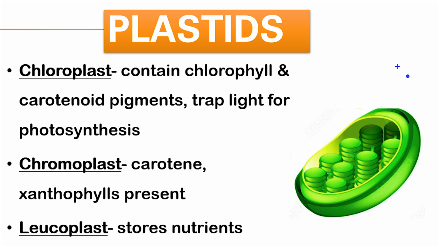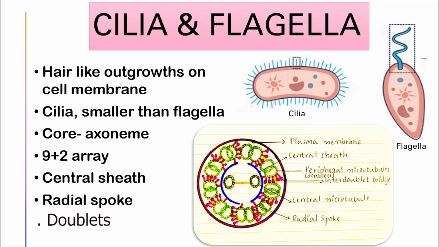The chromoplast contains fat-soluble carotenoid pigments like carotene, xanthophylls, etc., which provide plants with their color like yellow, orange, red, etc. The leucoplasts are colorless plastids which store nutrients. Amyloplast stores carbohydrates. Elaioplast stores oil and fats. Aleuroplast stores proteins.